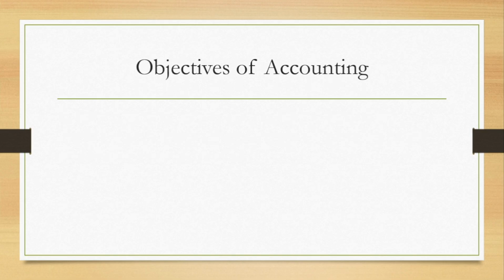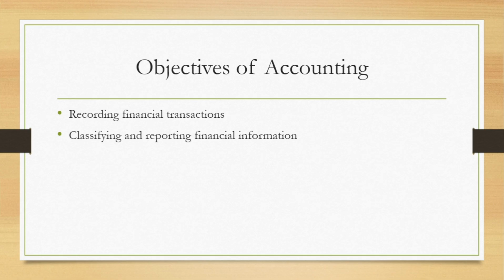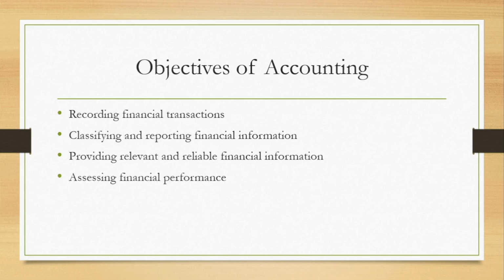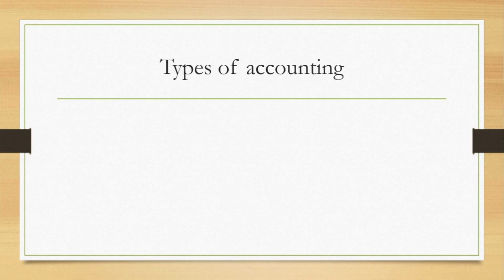Let's go further. What are the objectives of accounting? The first we have here, recording financial transactions. The main objective of accounting is definitely to record financial transactions. Then we classify and report financial information, providing relevant and reliable financial information. There are a lot of users of this accounting information, and then we need to provide them with relevant and reliable sources, assessing financial performance of the business, of the entity, or even a project, and compliance with laws and regulations.